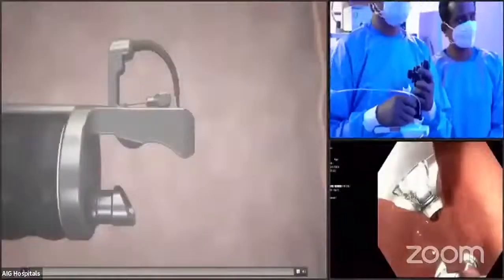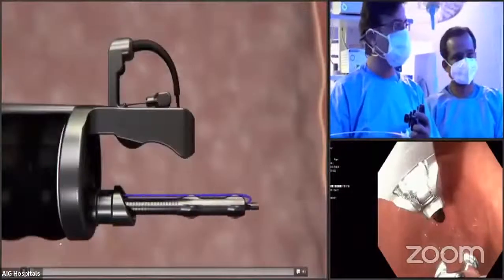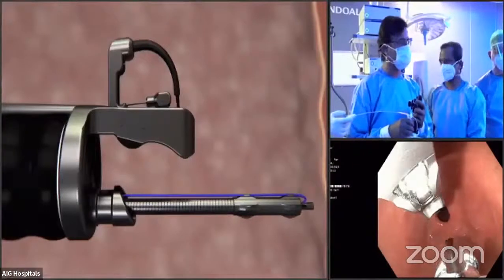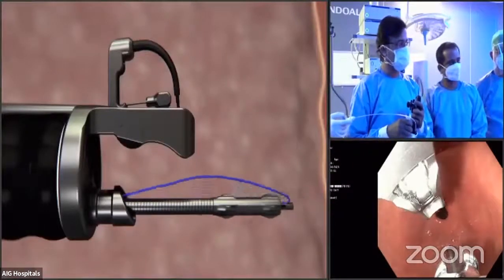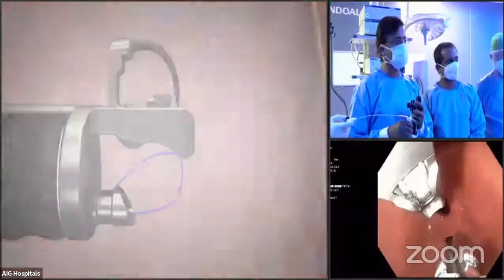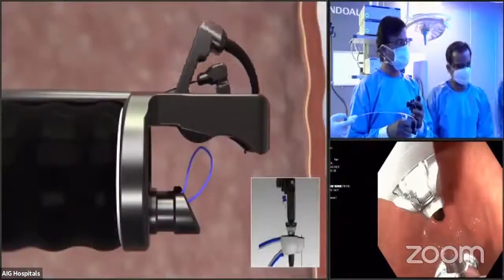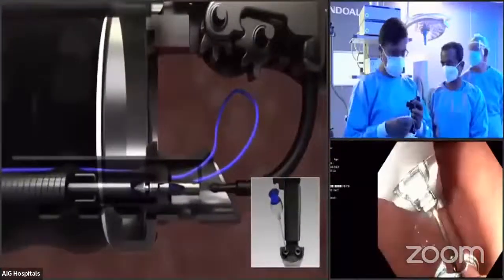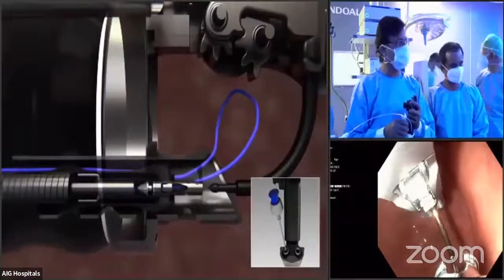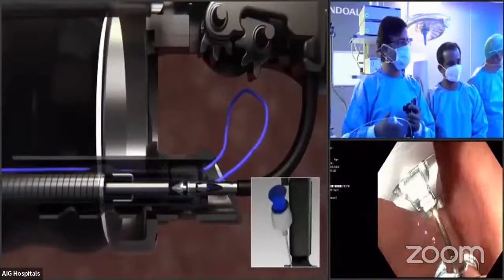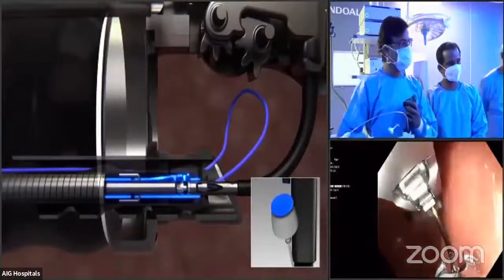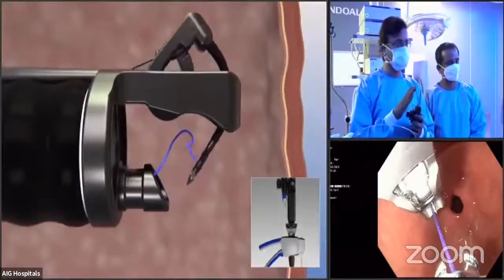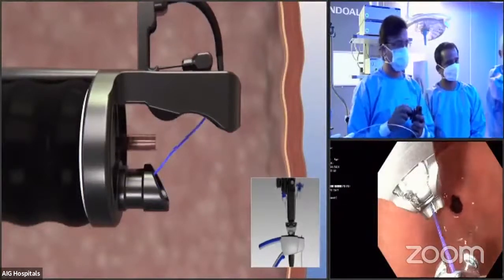So I'll show you externally and also endoscopically how we start the first suturing. As you see here, you also have the animation video. So you put in the anchor exchange out, and then already there is a preloaded suture. So you take the anchor exchange device inside, open the needle driver, and you mount the anchor exchange on the needle and open it up. So once it opens, as you see here, the suture is loaded. So this is how it is done, and you see the same thing on the animation video.